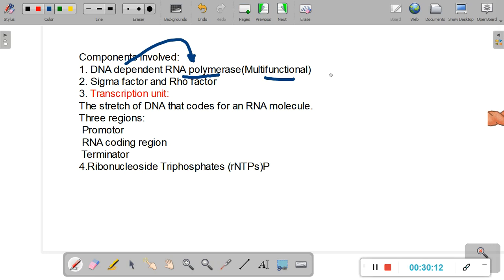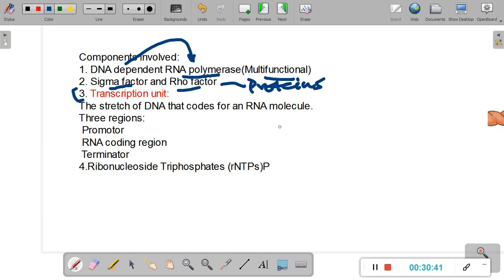This is way better than the DNA polymerase in a couple of aspects, and not so great in other aspects. But anyways, what else is required? Now there are two factors. One is called a sigma factor and one is a rho factor. So what are these factors? These are nothing but proteins. So basically two types of proteins are also required in the process of prokaryotic transcription, the sigma factor and the rho factor. Apart from that, what is needed is a transcription unit.